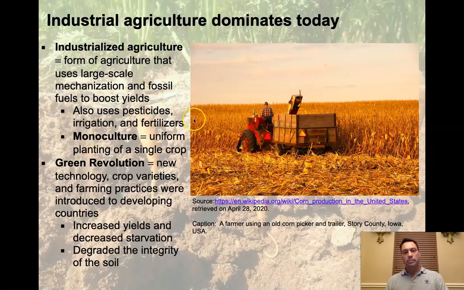Here we see a farmer on an old corn picker and a trailer. This is actually pretty outdated stuff today. Most large companies out harvesting corn would use a very different type of corn picking device. But you can see that even with this older equipment, he's much better off than the old traditional subsistence farmers were, who would come out and pick the corn with their hands. This machine is doing it for him.